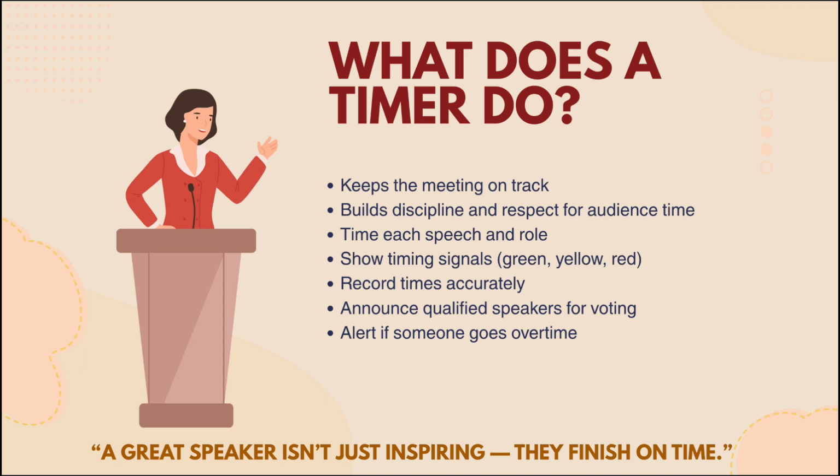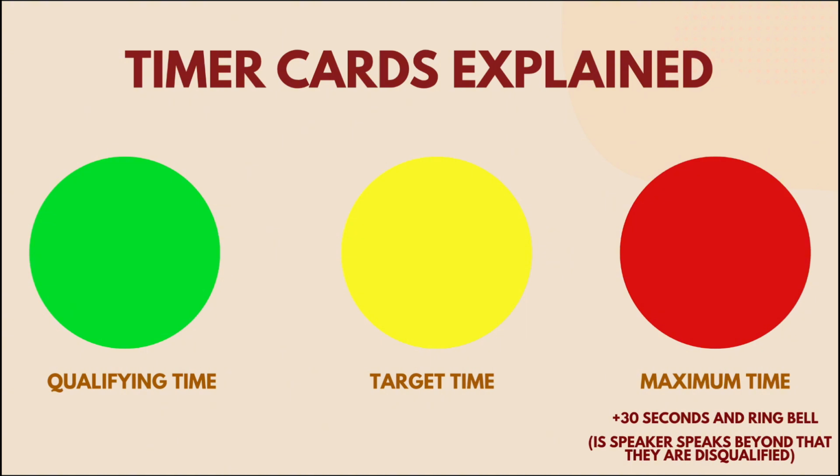Timer is one of the most important roles in the meeting who make sure that everything goes on track and on time. They keep the meeting on track, build discipline and respect for the audience time each segment and role, show timing signals that is green, yellow and red, record time accurately, announce qualified speakers for voting and alert if somebody goes over time. So let me explain the timer cards in brief.